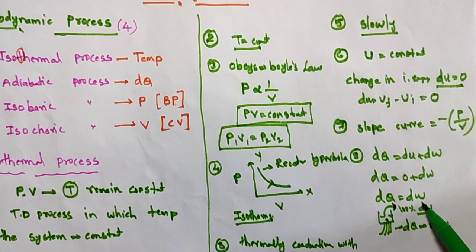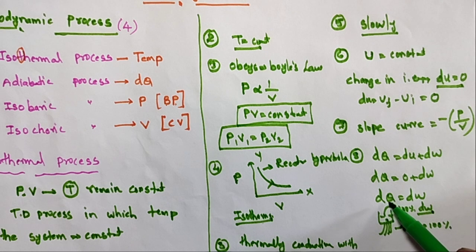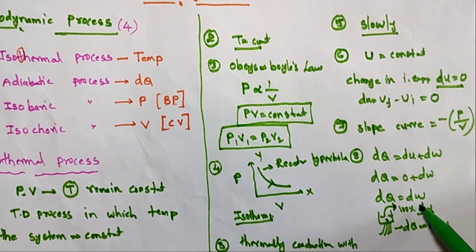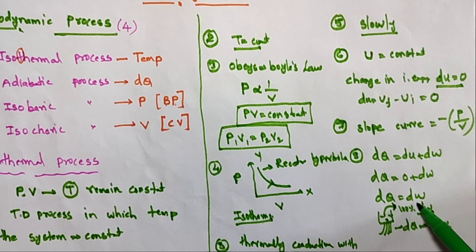So dQ is equal to dW. In the isothermal process, the heat supplied to the system is equal to the external work done. The heat supplied is used only to do work.